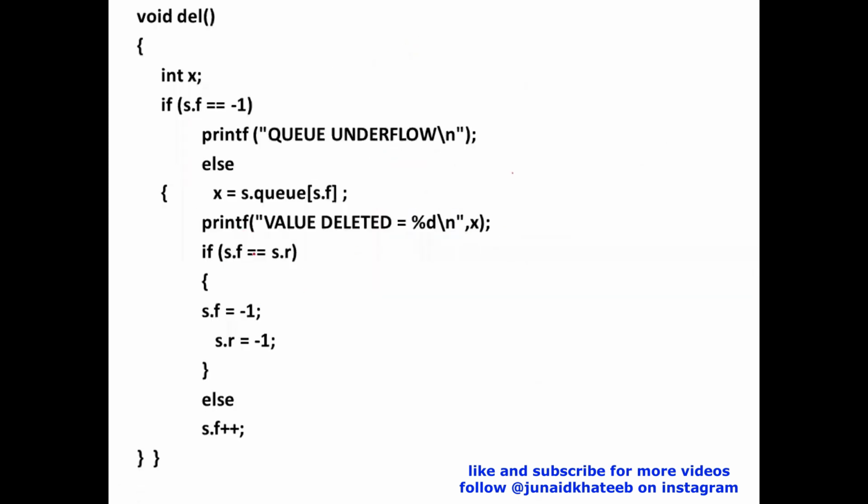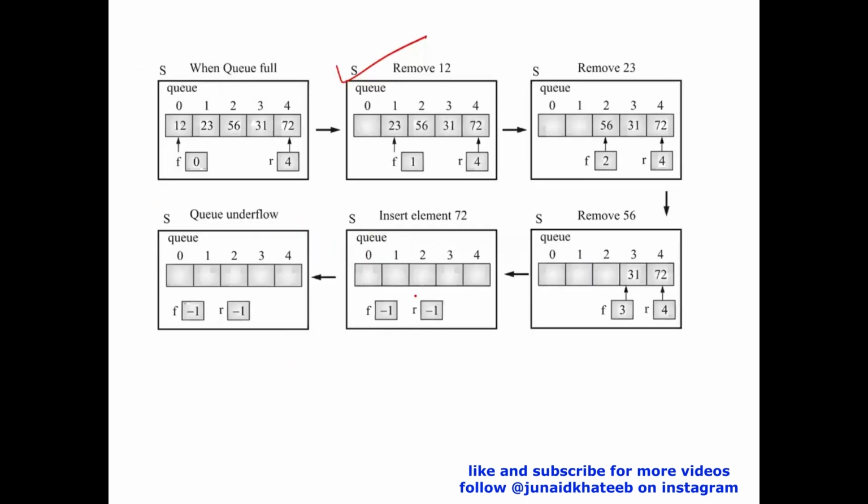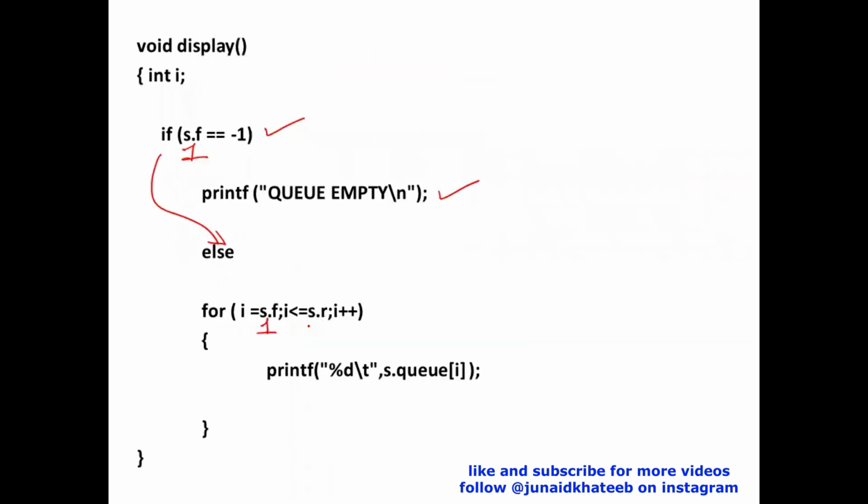So what is happening is, front is 1, right? 1 is equal to -1 is false. I go to this else part. In this else part, I'm writing a for loop which starts at front and goes till rear. i is equal to s.f. Front is 1. What is the value of rear that we've got over here? Rear is, suppose, 4.